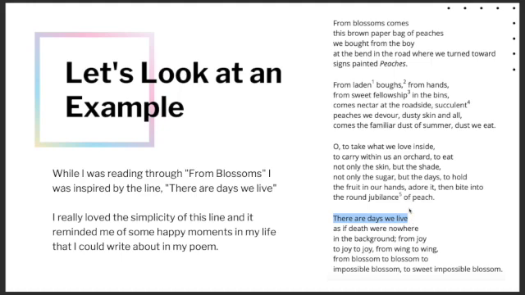Now, say I had chosen, let's say this one, to carry within us an orchard to eat. That would be kind of a weird sentence to pick, and you'll see why in a moment. But that poem would be 1, 2, 3, 4, 5, 6, 7, 8 lines long. So hopefully you're starting to see that the line you choose will also determine how long your poem is going to be. So I chose this line because it just reminded me of some happy moments in my life, and I felt like, you know what, this is a line that I could write a poem about happiness about. And so I'm going to show you guys my example.